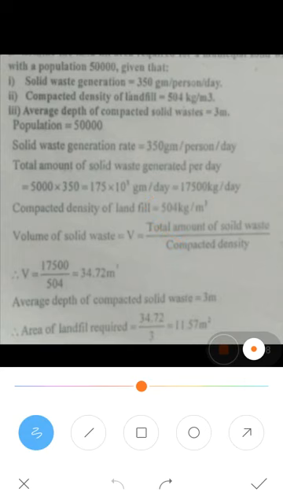So volume of the solid waste is equal to the total amount of the solid waste, which we have calculated here, divided by compacted density. Just put it in the numerator, that is 17,500.